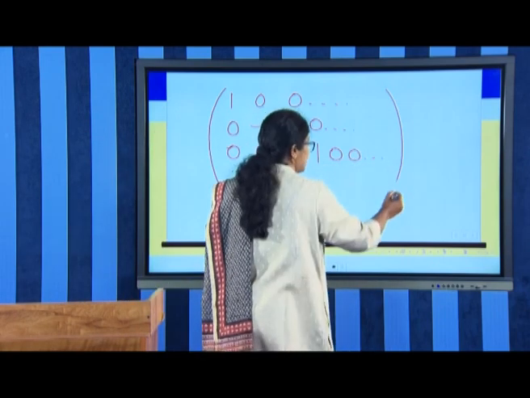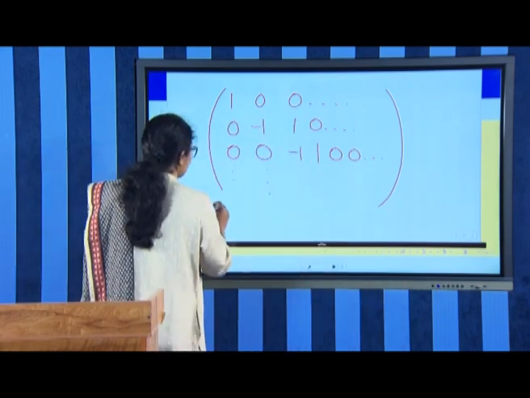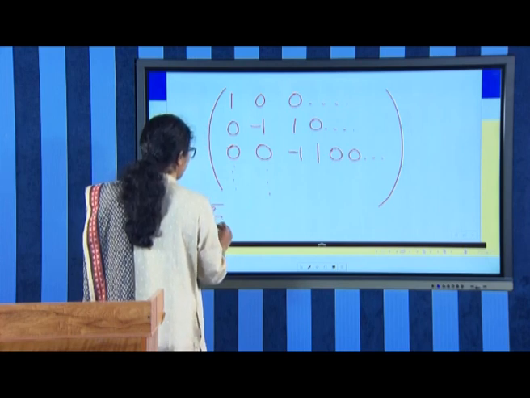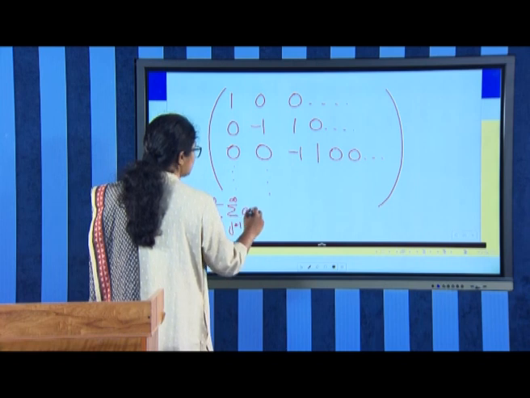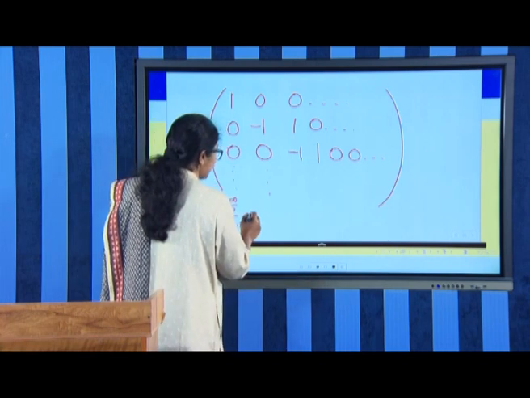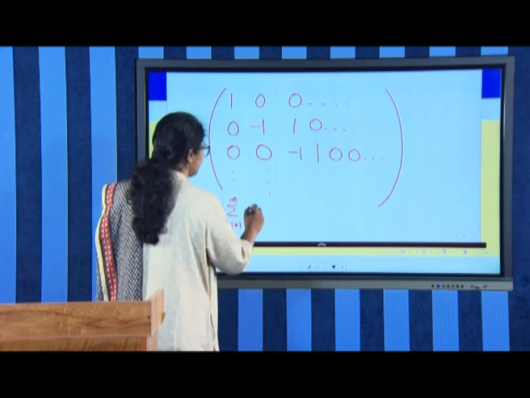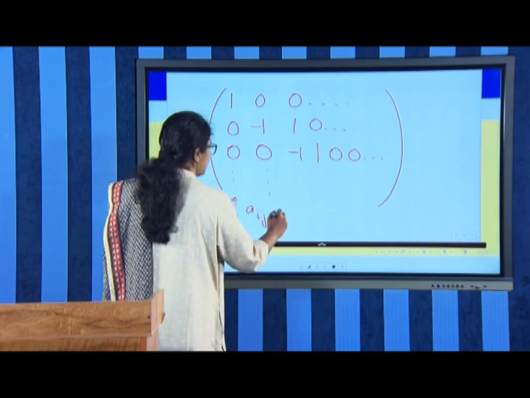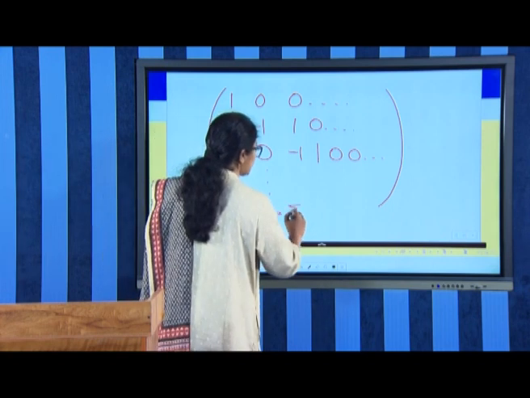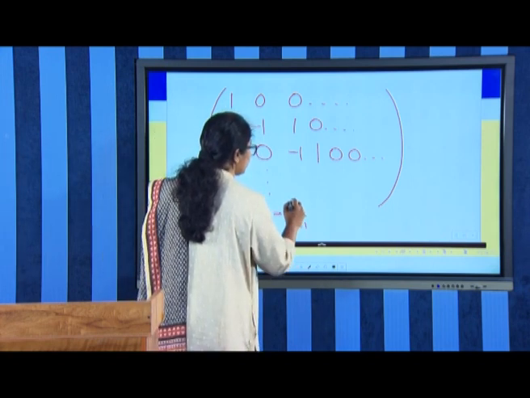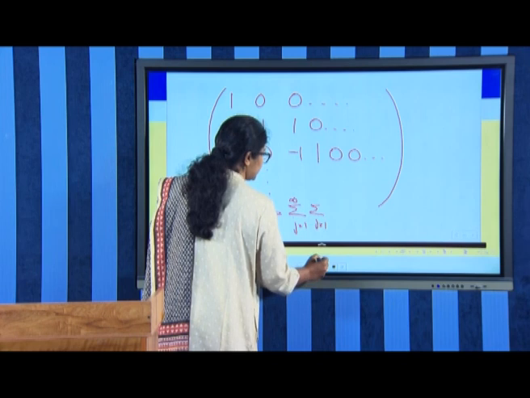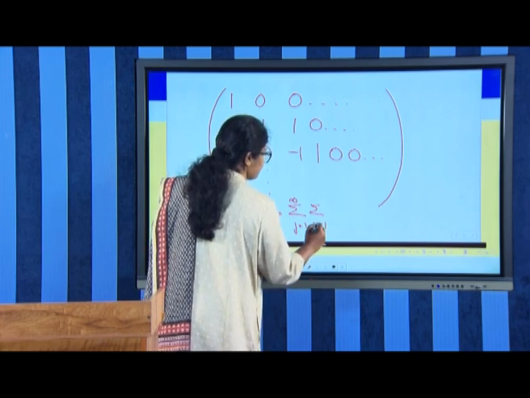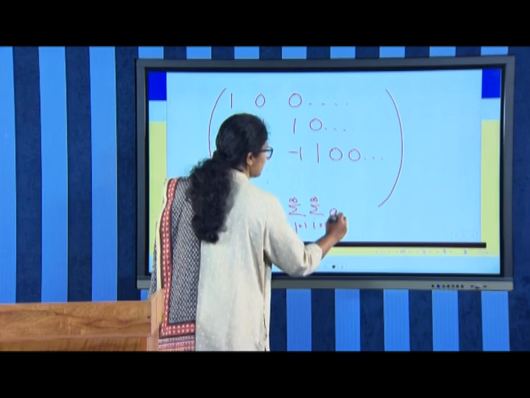Now, let us see whether the summation over i equal to 1 to infinity of the summation over j equal to 1 to infinity of a_ij is exactly equal to the summation over j equal to 1 to infinity of the summation over i equal to 1 to infinity of a_ij or not.